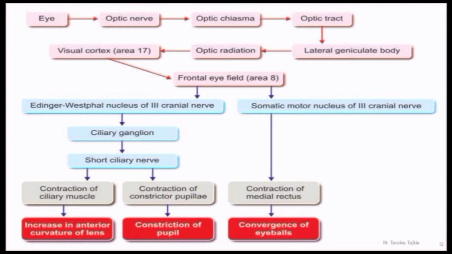From here, the short ciliary nerve causes contraction of the ciliary muscle, which increases the anterior curvature of the lens, and from the short ciliary nerve, contraction of the constrictor pupillae, which causes constriction of the pupil. In the other part, from frontal eye field area number 8, the somatic motor nucleus of the cranial nerve causes contraction of the medial rectus, which causes convergence of the eyeballs.